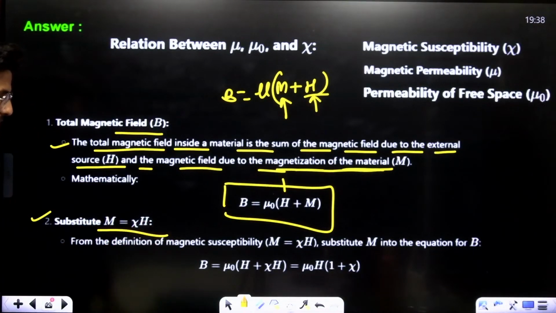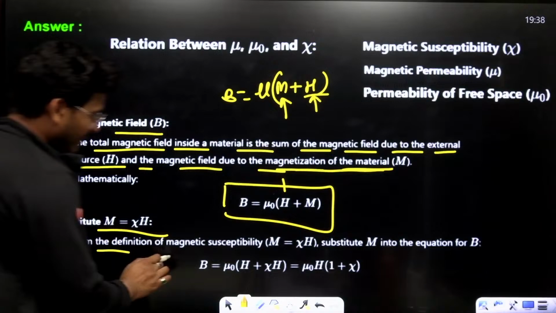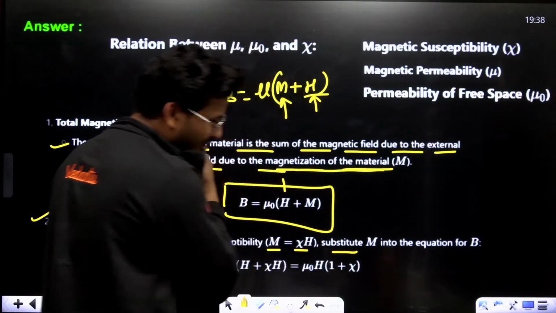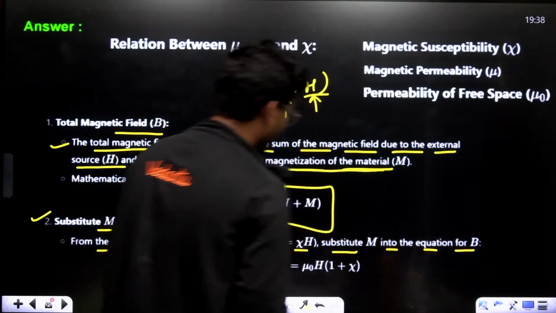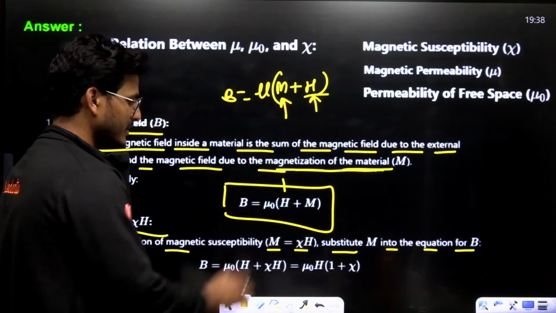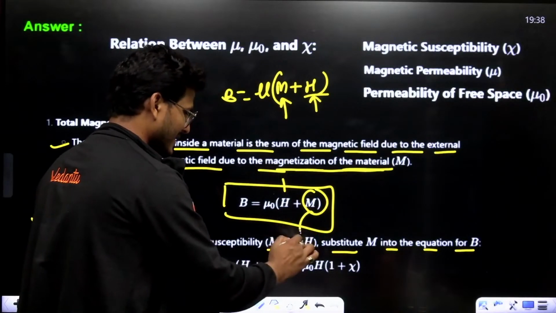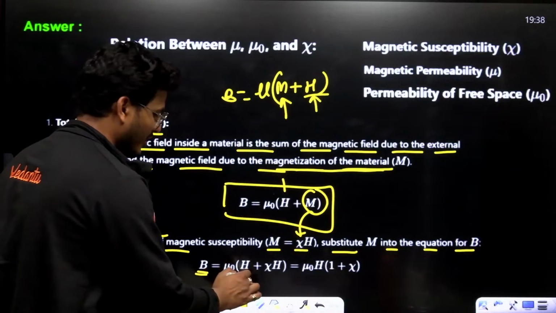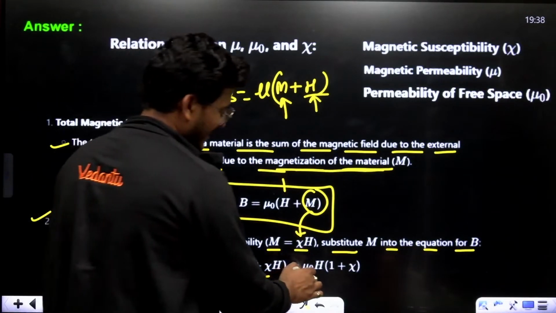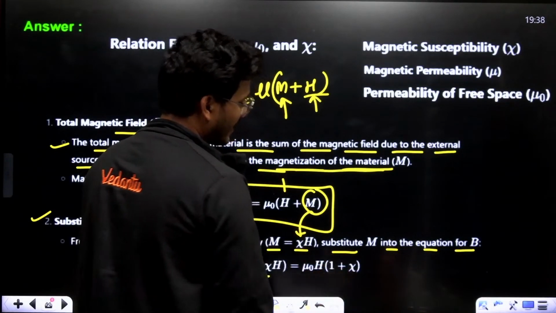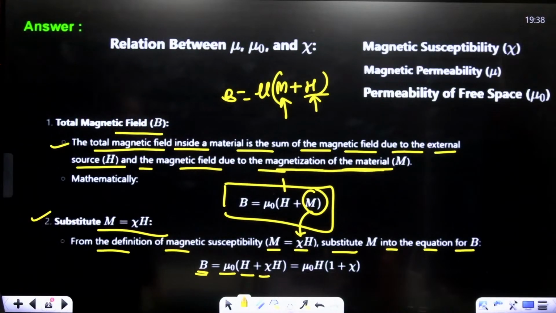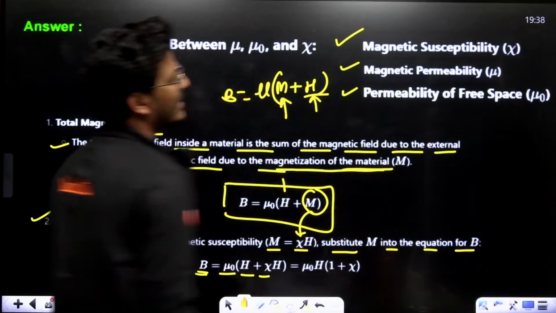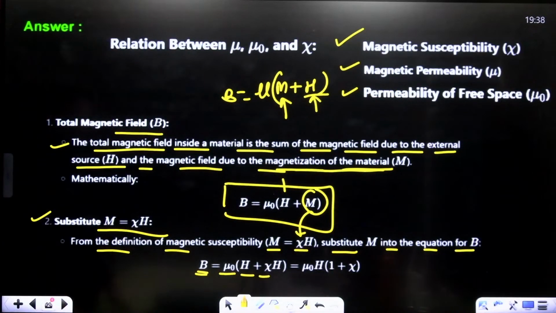Susceptibility, chi. From the definition of magnetic susceptibility, M equals chi H. Substitute M into the equation of B, substituting M by chi H. Now the form is B equals mu naught times (H plus chi H), that is mu naught times H (1 plus chi). Here chi is the magnetic susceptibility, mu is the magnetic permeability, and mu naught is the magnetic permeability of free space.